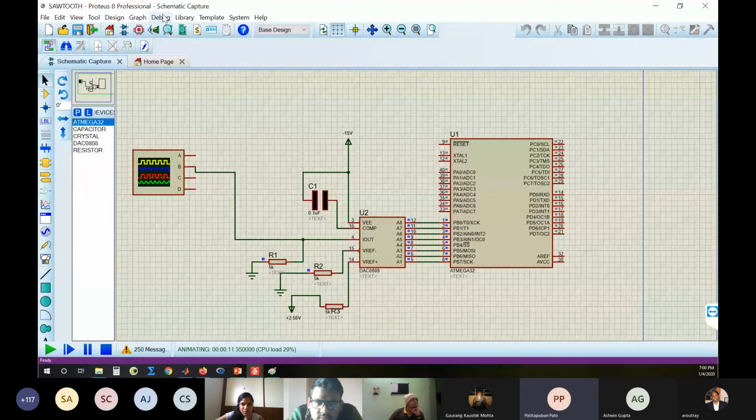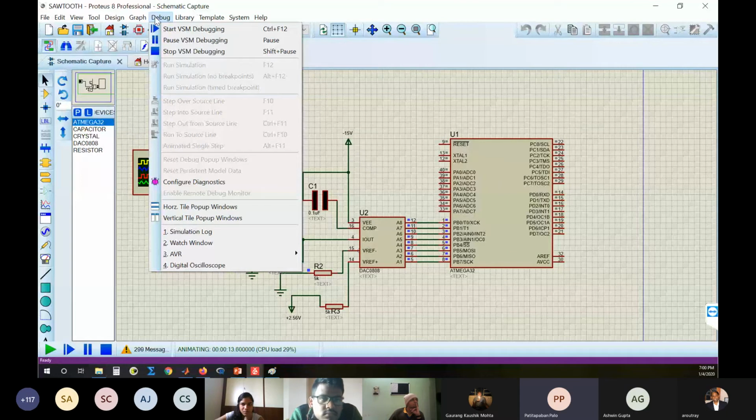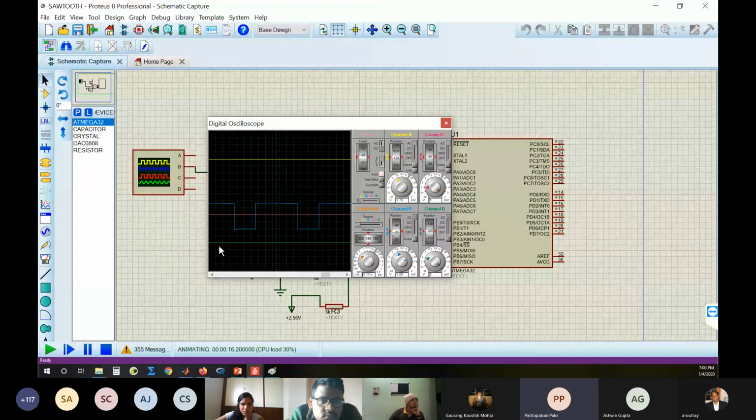For loading a digital oscilloscope, you go to debug, and from there you select your oscilloscope, and you see this is the square waveform. There is some delay coming here. It is not exactly a square waveform. Who can tell why it is happening? Why is the time on both sides not equal?